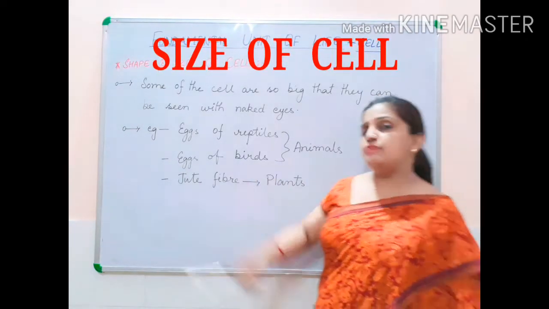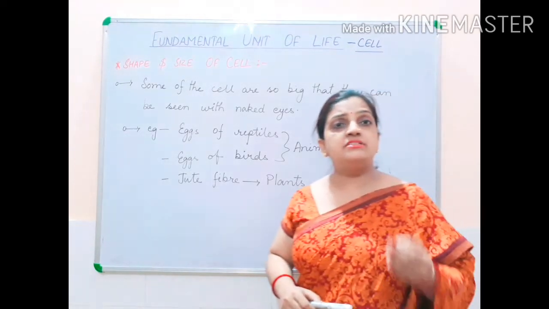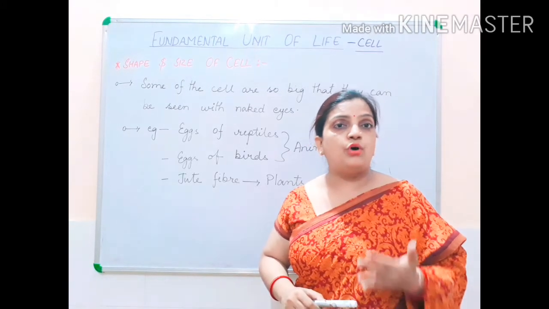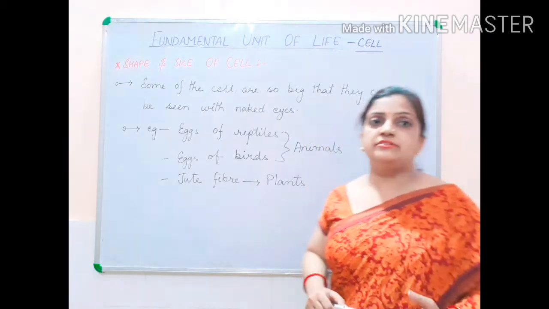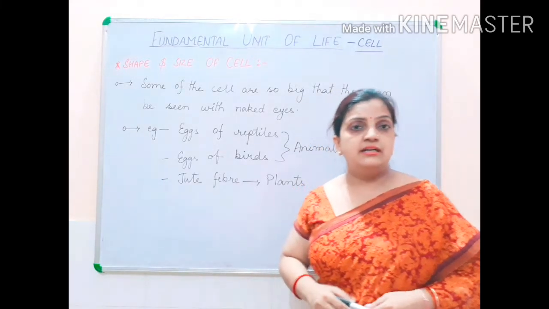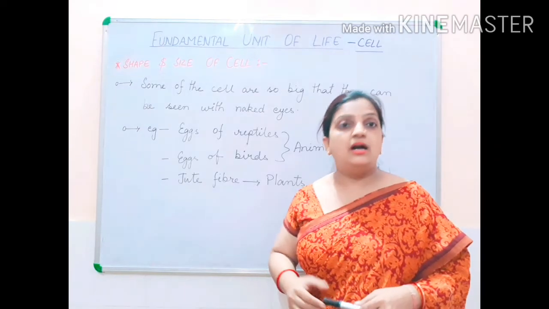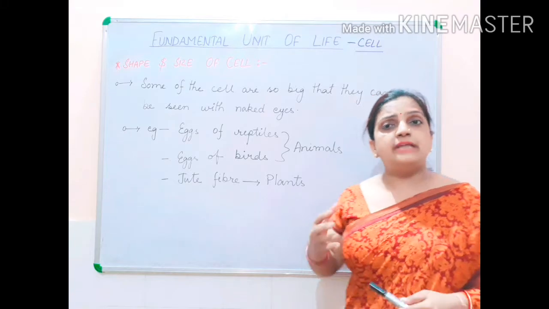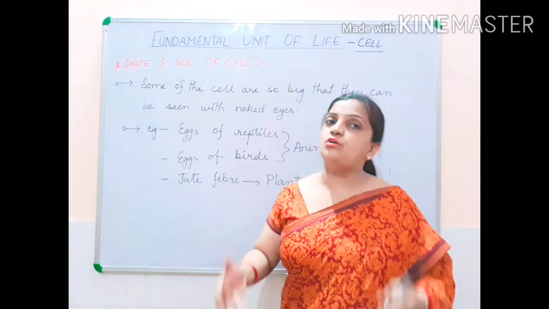Now children, some of the cells are so microscopic that we can't even see them with our naked eyes. For that we have to observe them under a microscope only. But the cells I am going to discuss now are so big that they can easily be observed with the naked eyes. With our open eyes we can see them. So, like shape, the size of cells is also variable.